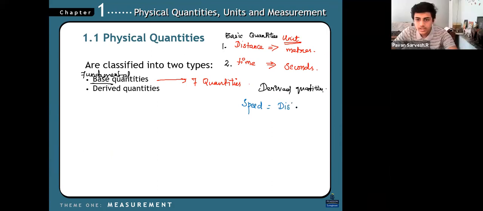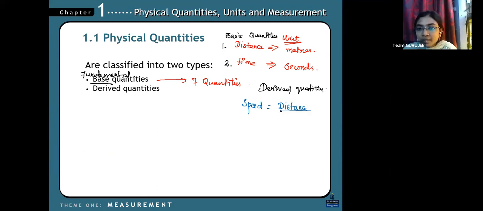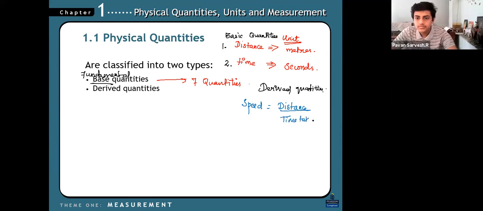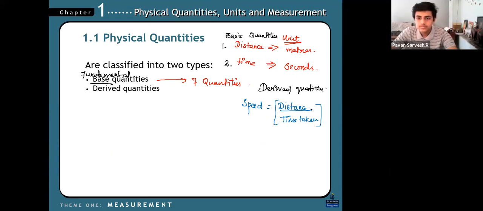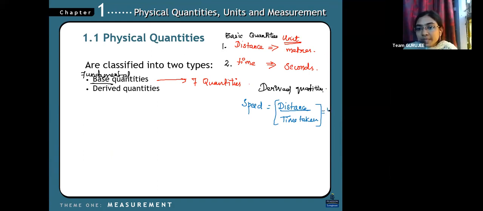Meter per second or kilometer per hour. Yes, total distance traveled divided by time taken. So that is what we call speed, right? My measurement is meter divided by seconds. So these two are my basic quantities, and speed is the derived quantity. It is derived from the base, depending on the base quantities, right?